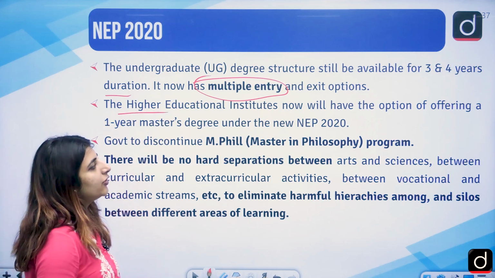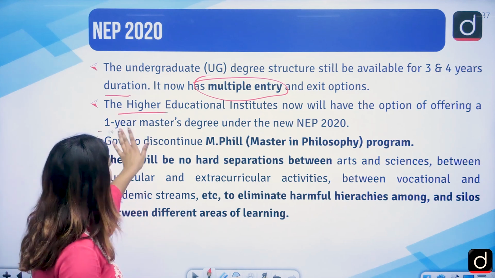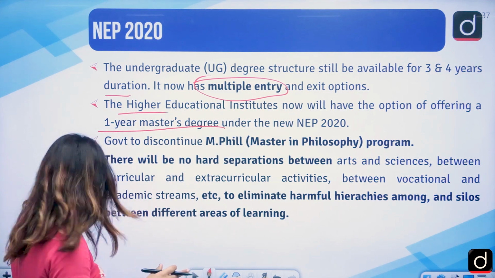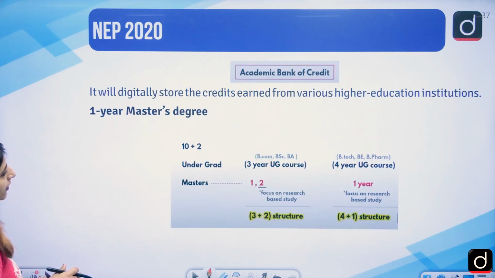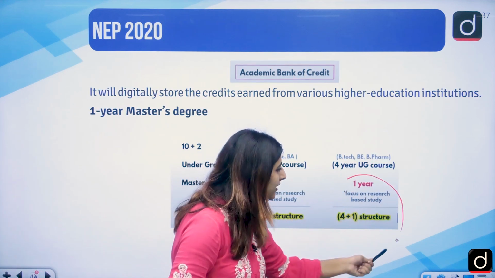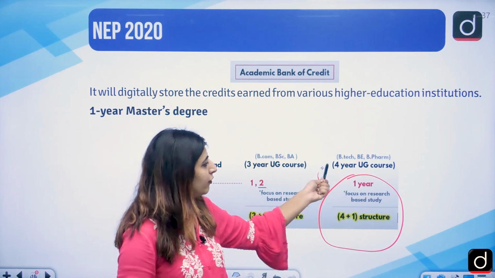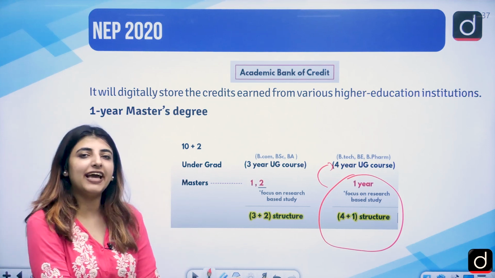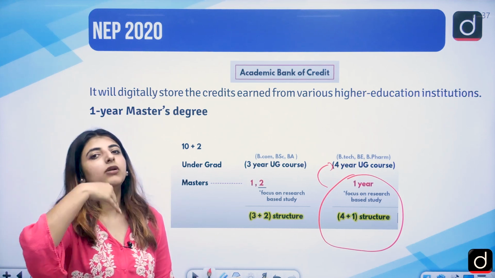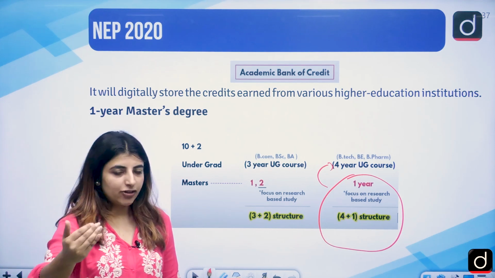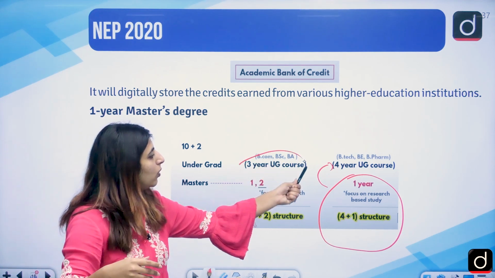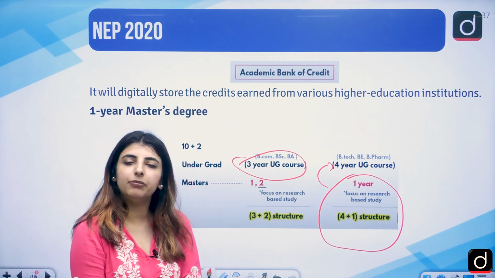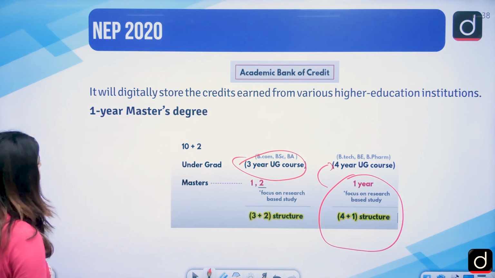The higher educational institutions now will have the option of offering 1-year master's degrees under the new education policy. But this 1-year master's degree, I also want to show you here, will mostly be for the 4-year undergrad course, correct? Like the BTech, etc. students, because they have 4 years only. The 1-year master's degree will be for the research part, the dissertation that they are supposed to present. For the people who have a 3-year undergrad degree, master's will be for 2 years only, correct?